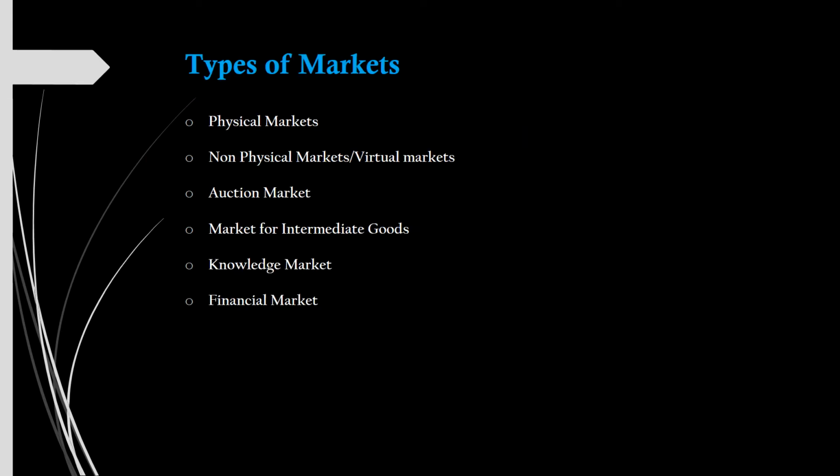There are various types of markets. Among them, we have physical markets and non-physical markets, which are also called virtual markets. Next is the auction market. The market for intermediate goods is the next category, then the knowledge market, and also financial markets.